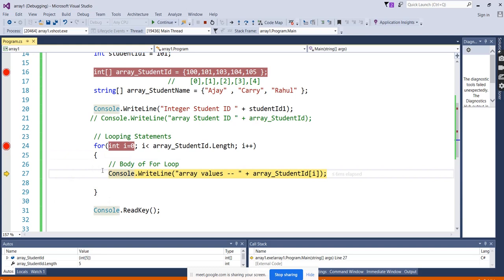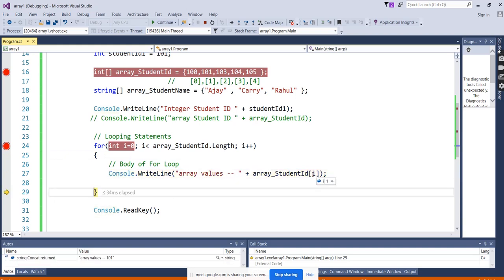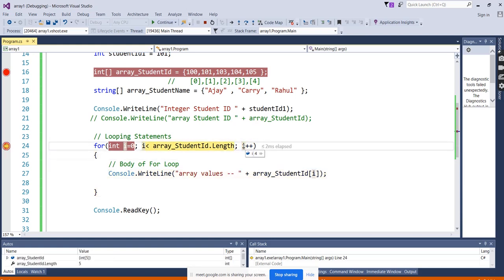Then press F10. You can get the value here. Value is 1. Here you get 2, and so on until the condition fails. What is the value here? 4 is less than 5. Correct. What is the value here? 5. This is false. Why? Because i is 5, and the length is 5, and what we have written is lesser than.